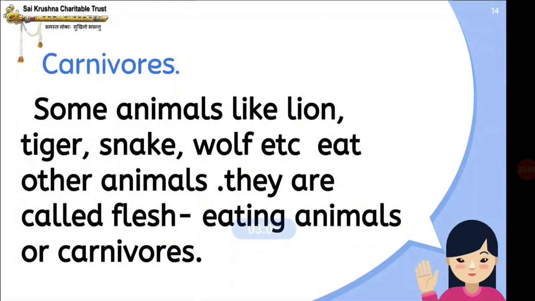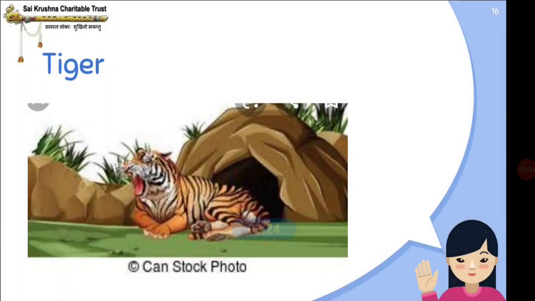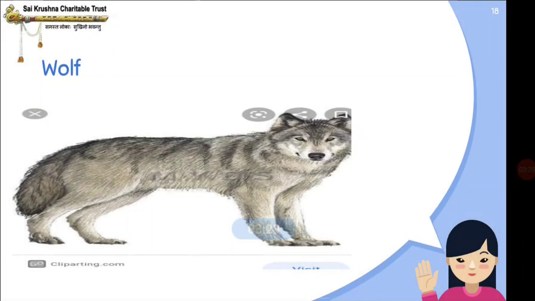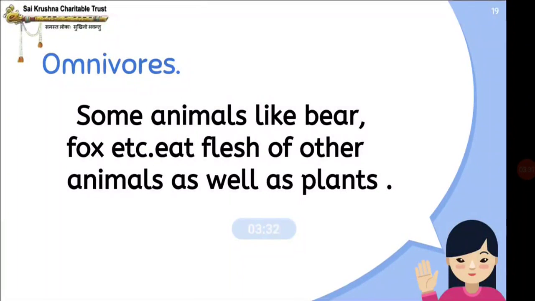Some animals like lion, tiger, snake, wolf, etc. eat other animals. They are called flesh eating animals or carnivores. So I'll show you the animals: lion, tiger, snake, wolf. So all these animals are carnivores. They eat flesh. After that we have omnivores.